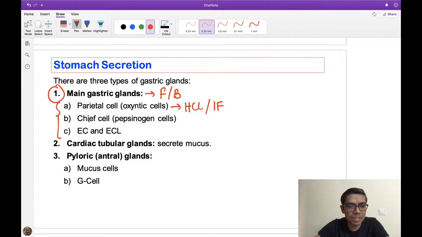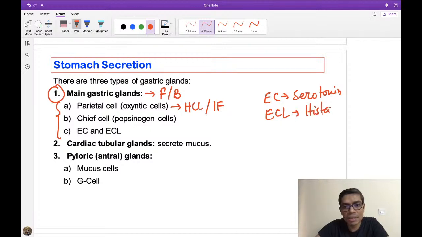Then there is the chief cell, which secretes pepsinogen. All of you know that. And then there is the EC, that is the enterochromaffin cell, and the enterochromaffin-like cell. Please remember, enterochromaffin cells are responsible for secretion of serotonin, and enterochromaffin-like cells are responsible for secretion of histamine.